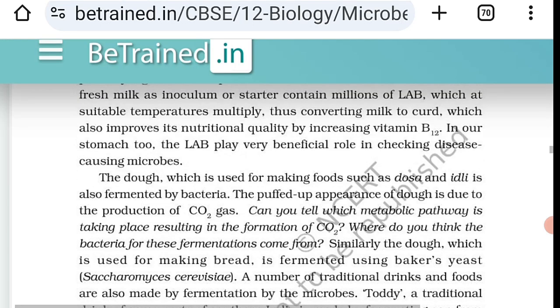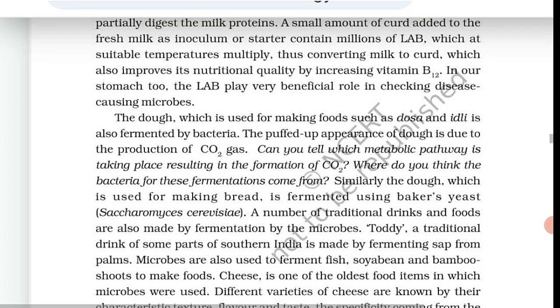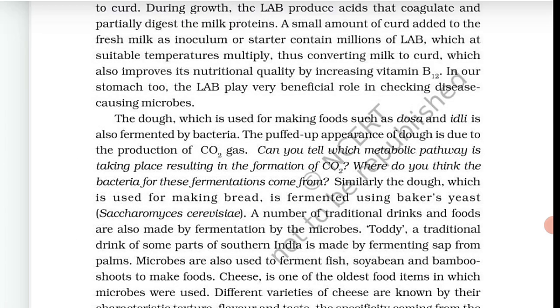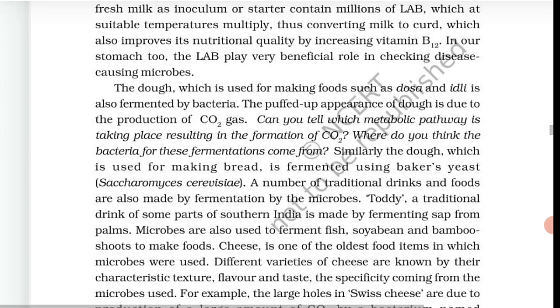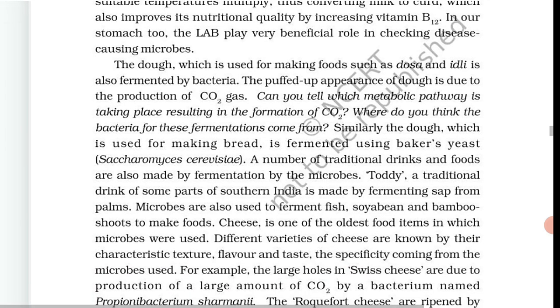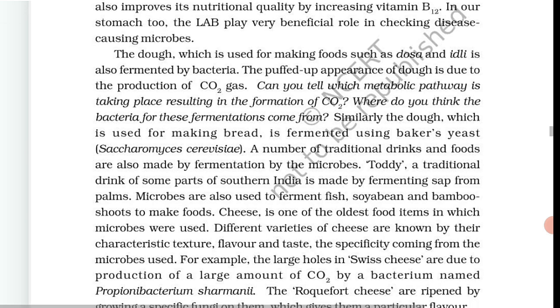जो स्विस चीज़ होता है उसमें जो large amount of CO2 production है, is by a bacterium named Propionibacterium Shermani. और रॉकफर्ट चीज में जो राइपन होता है by a growing a specific fungi on them. फंगी से रिलेशन है रॉकफर्ट चीज का. ठीक है, which gives them a particular flavor प्रोवाइड करती है वो फंगी.